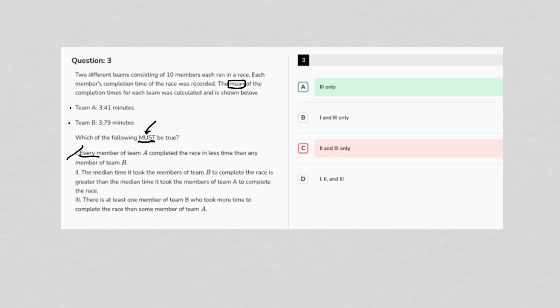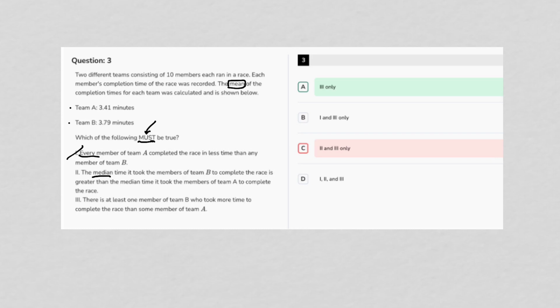So choice 2, the median time it took the members of team B to complete the race is greater than the median time it took the members of team A to complete the race. So median just means the middle value, right? So if you have 10 racers, it's the racer right in the middle. 10 is the even number of numbers, obviously. So we're talking about the racers that have the 5th and 6th fastest times in both of those teams, and we take the average of that. That's how you find the median of an even number of data points. You take the average of the 2 middle numbers.